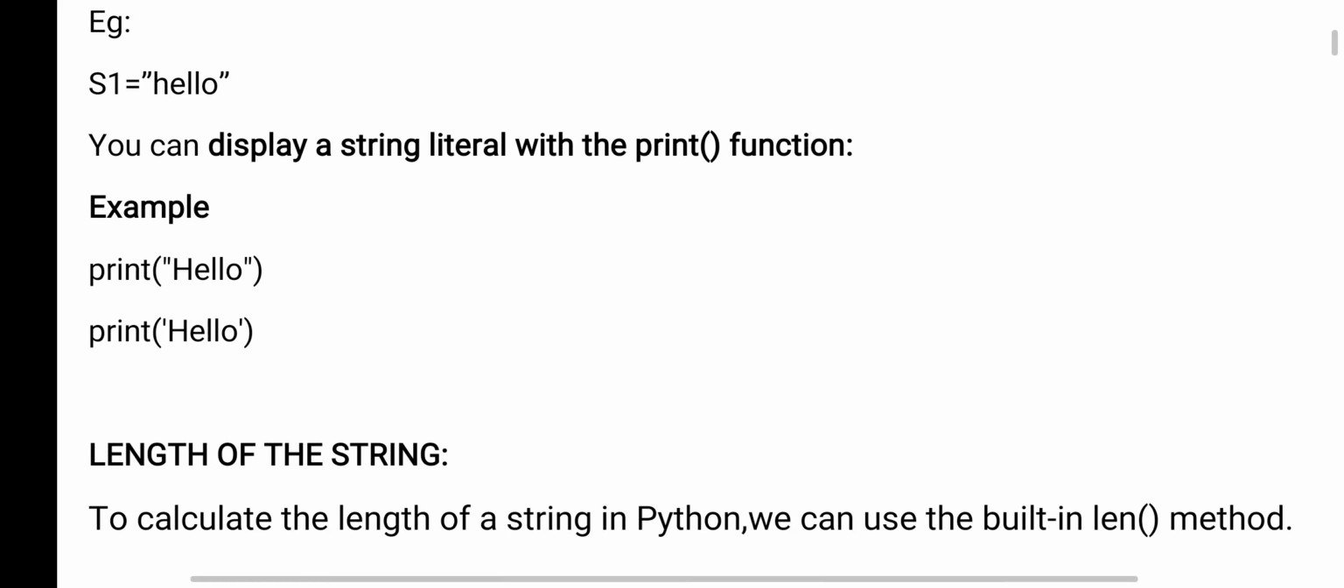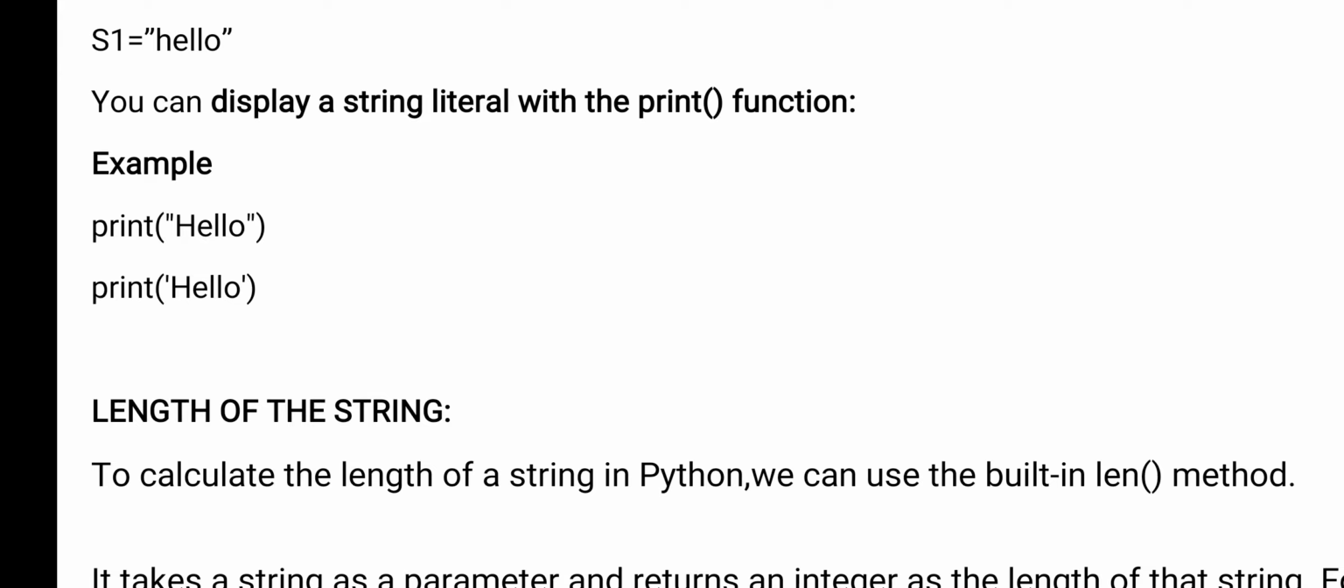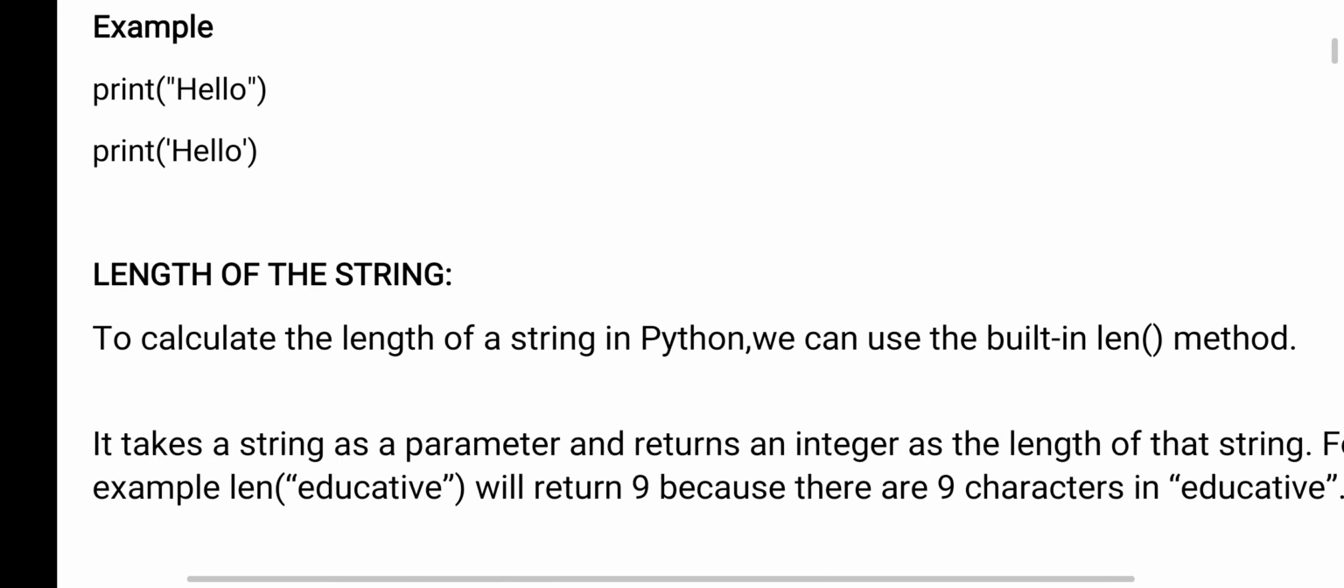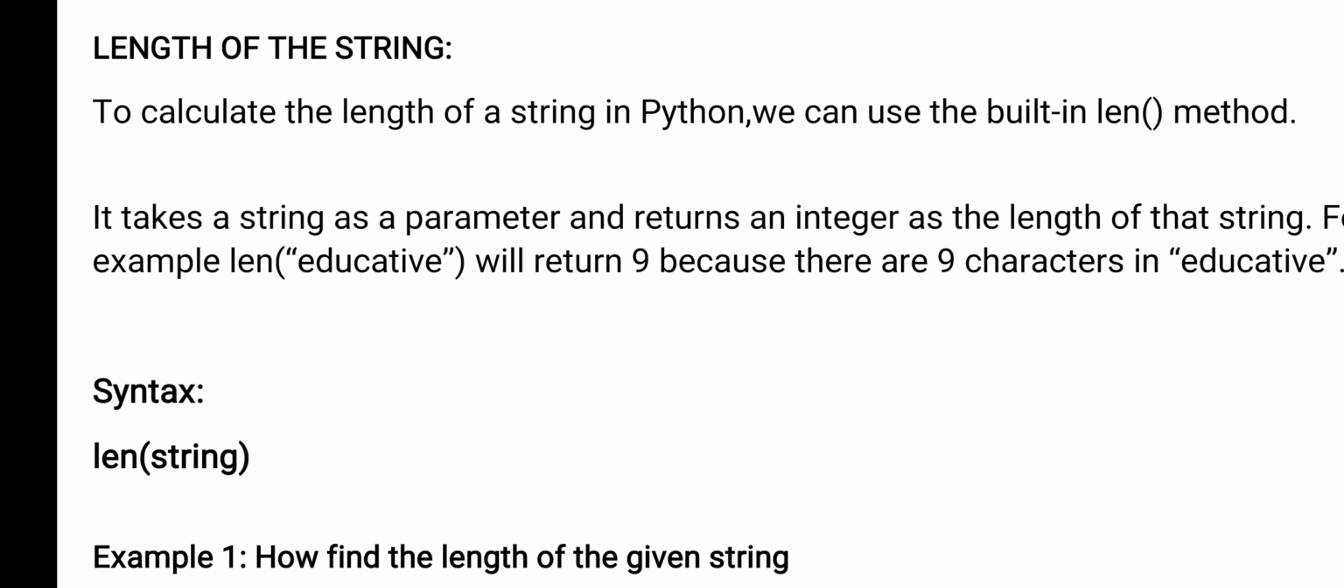Example, you can see S1 equals hello. Here hello is a string. S1 is nothing but the name of the variable. And what type of variable is it? It is a variable of type string. Okay. Now you see, I have given an example of how we print a string. Using the print function, we are printing a string. Print hello. Right.